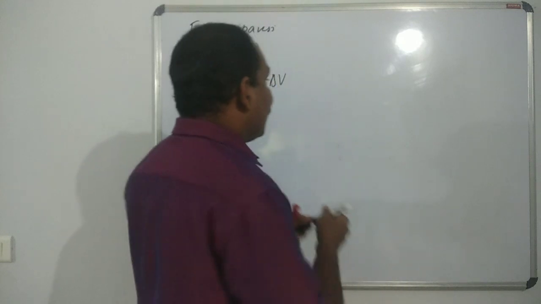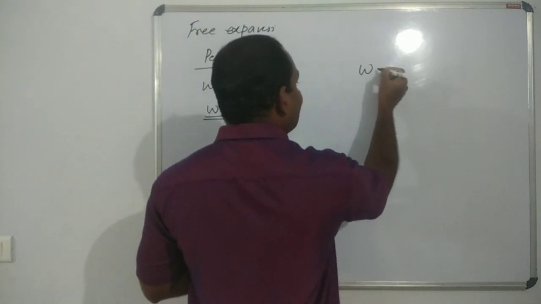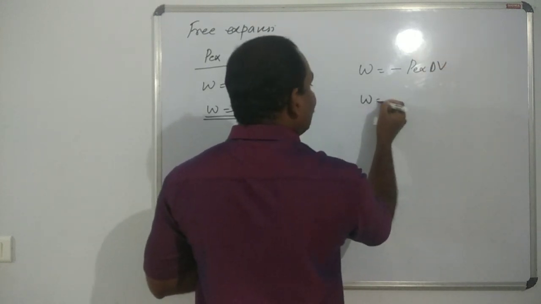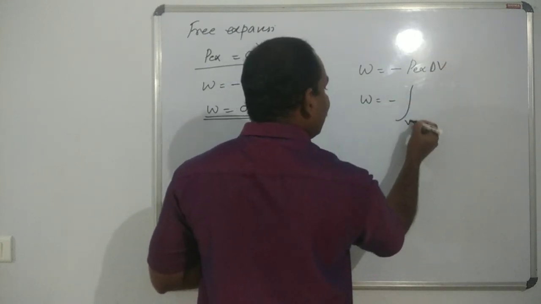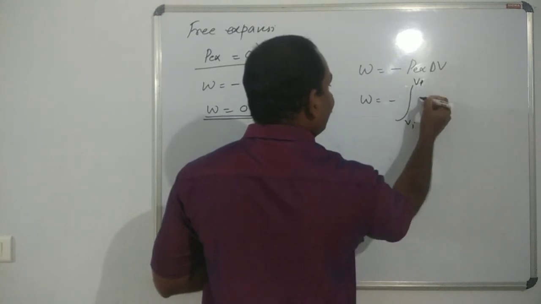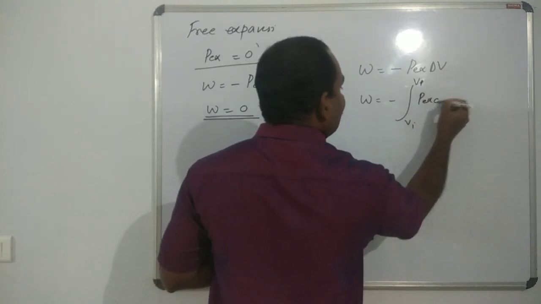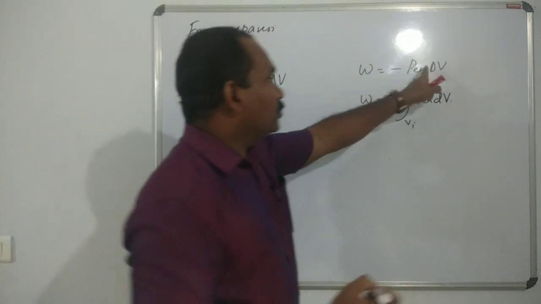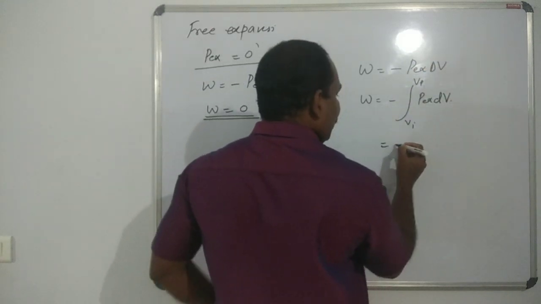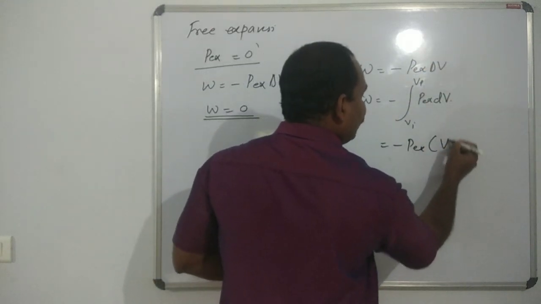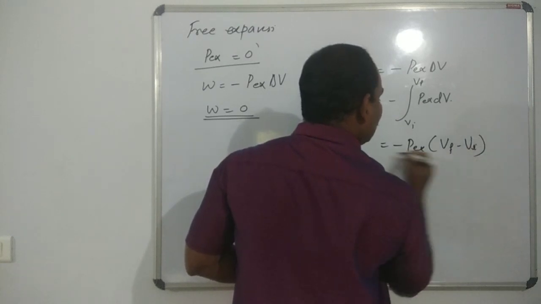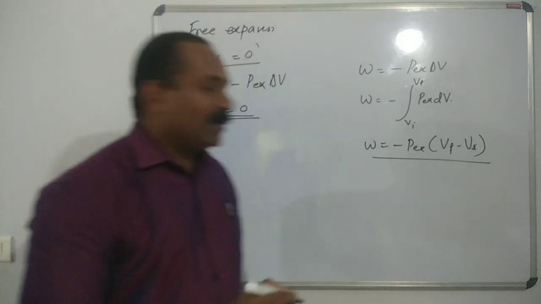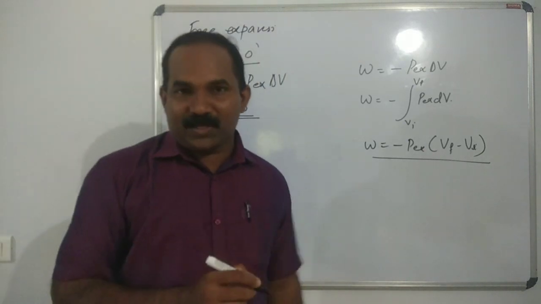And you remember that earlier we wrote the equation W is equal to minus P external delta V, as well as W is equal to minus integral Vi to Vf P external dV. Okay, these are the two equations. This also you know, P external into V final minus V initial. All these equations you keep in your minds. So that's about the free expansion.